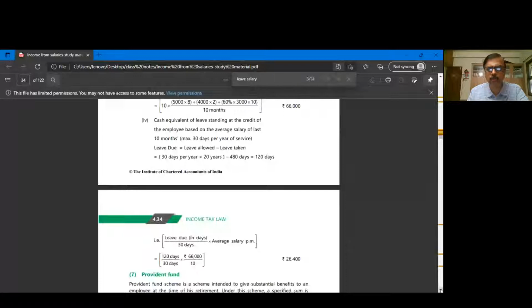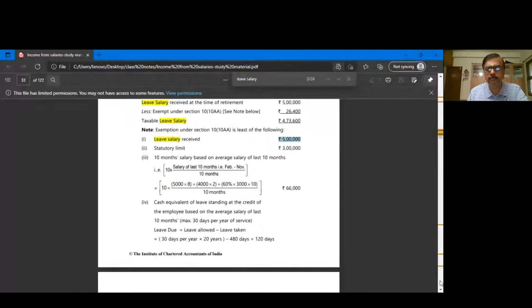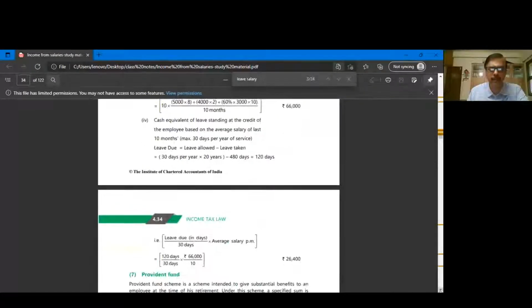What is the least of the 4? What is the amount least of the 4? Out of these 4, which is the least? 26,400. Correct, 26,400. So what do you need to do? 26,400, very important. I'll show you this Excel sheet. Is this Excel sheet visible? No?